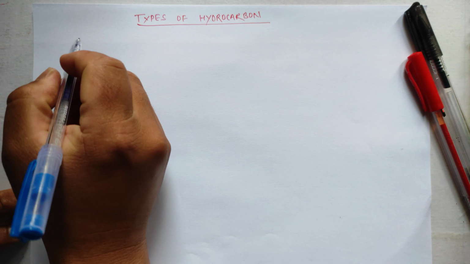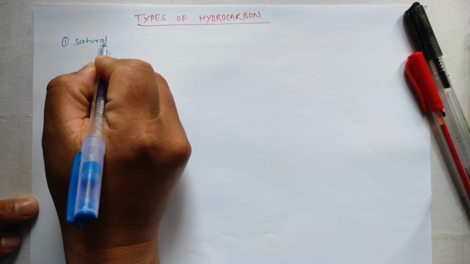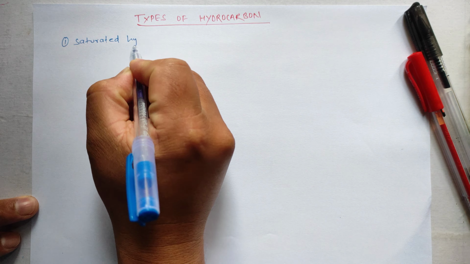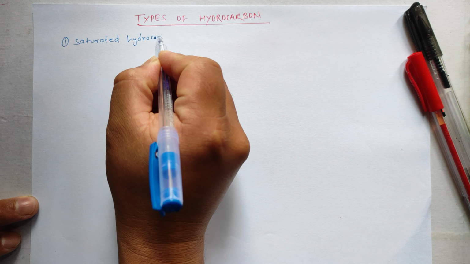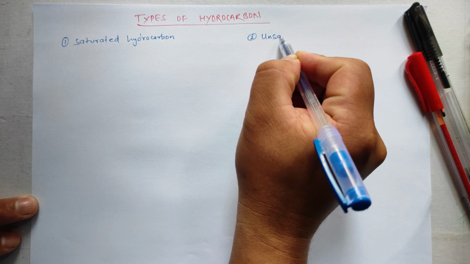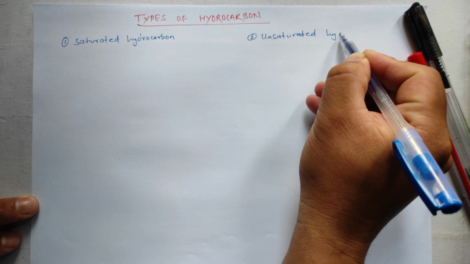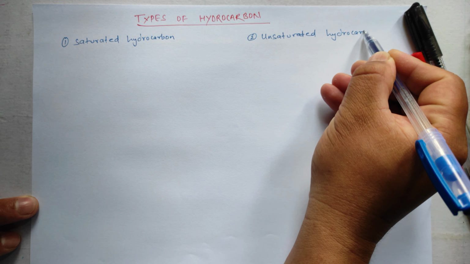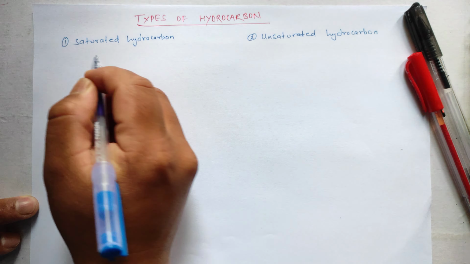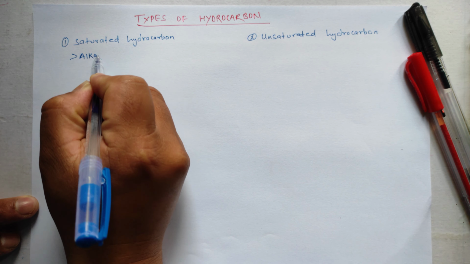Types of hydrocarbon. There are two types of hydrocarbon: saturated hydrocarbon and unsaturated hydrocarbon. Saturated hydrocarbon is also called alkanes.